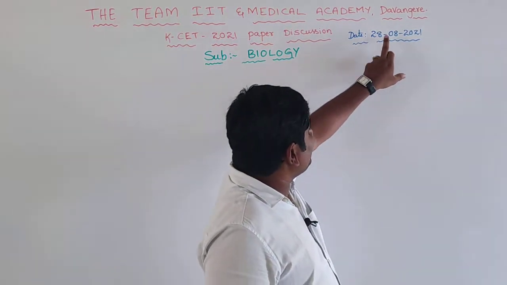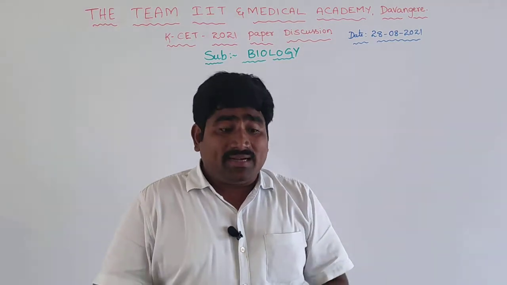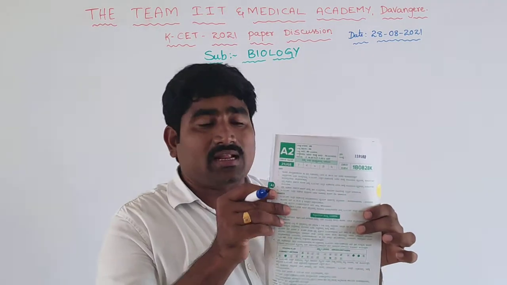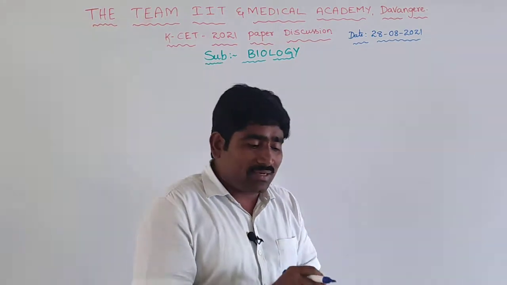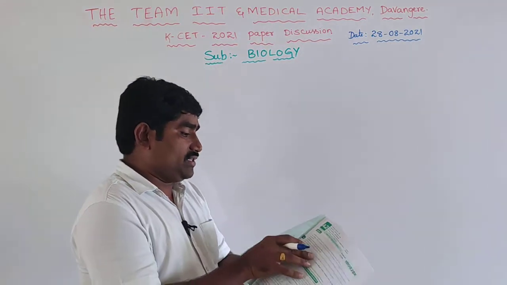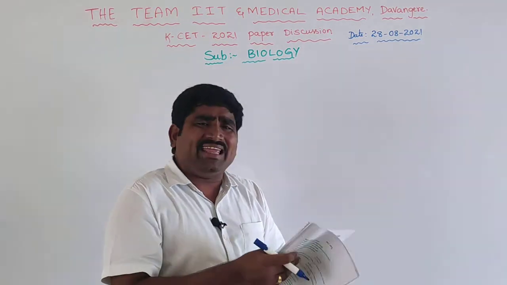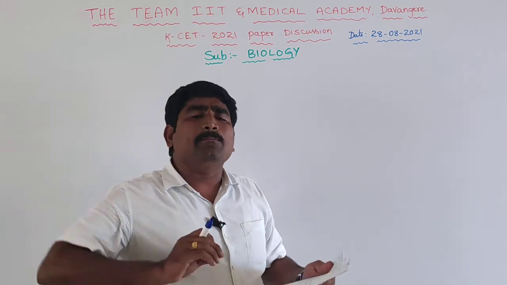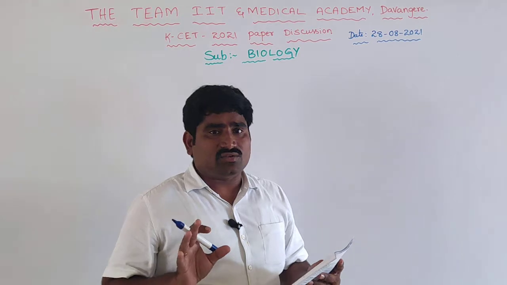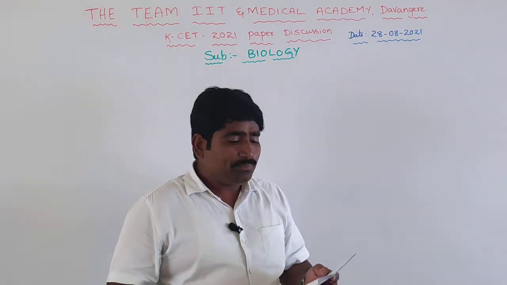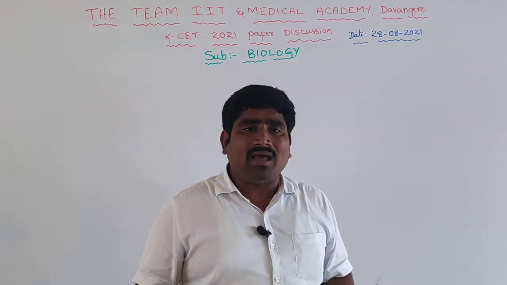Today's date is 28/8/2021. Just now the paper was completed, so I am discussing here the A2 code of the question paper. Let us see what the answers for these questions are. The KSET paper was very easy to moderate. A few questions are a little bit tough, and all the remaining questions are very easy. Finally, on average, the paper is a below average paper.